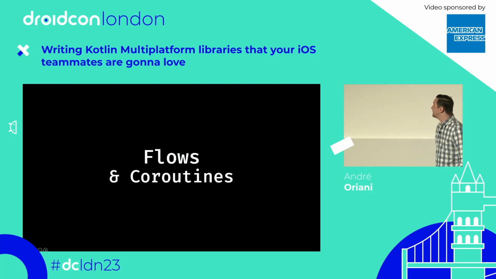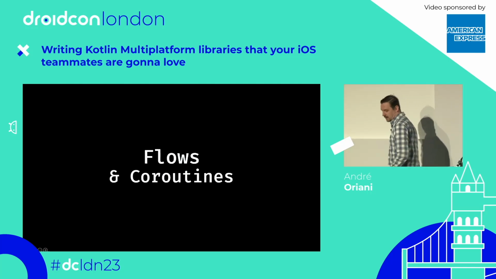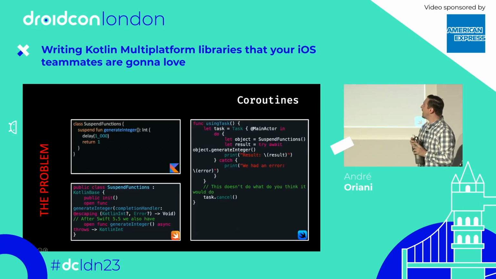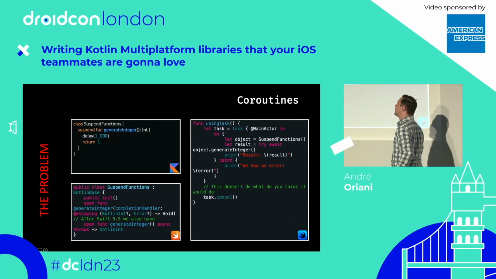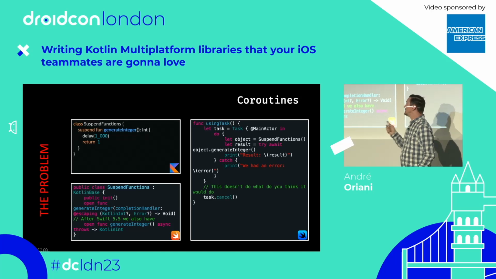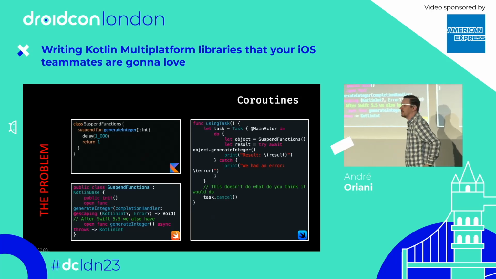Okay, approaching the end. So now let's talk a little bit about Flow and coroutines. If you have a suspend function in Kotlin, that function will be mapped to a function in Objective-C that uses a completion handler. Completion handler is just the name Apple created for callbacks.